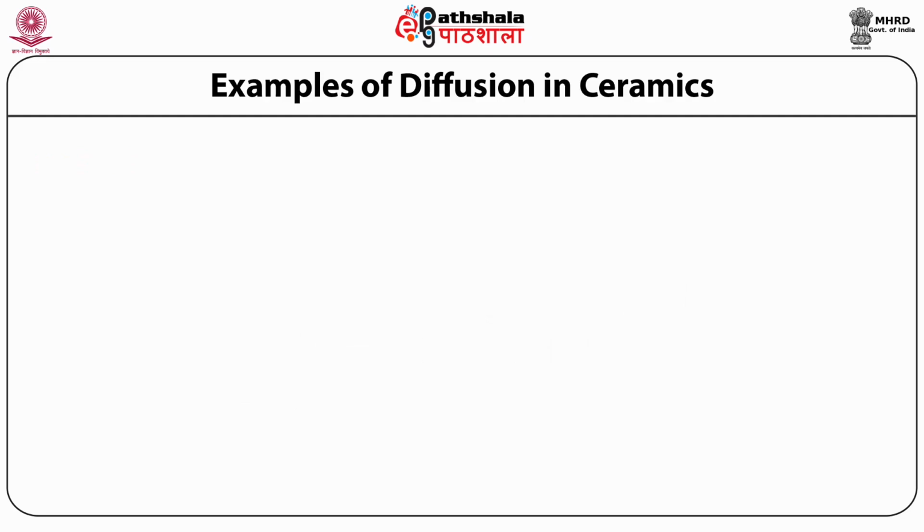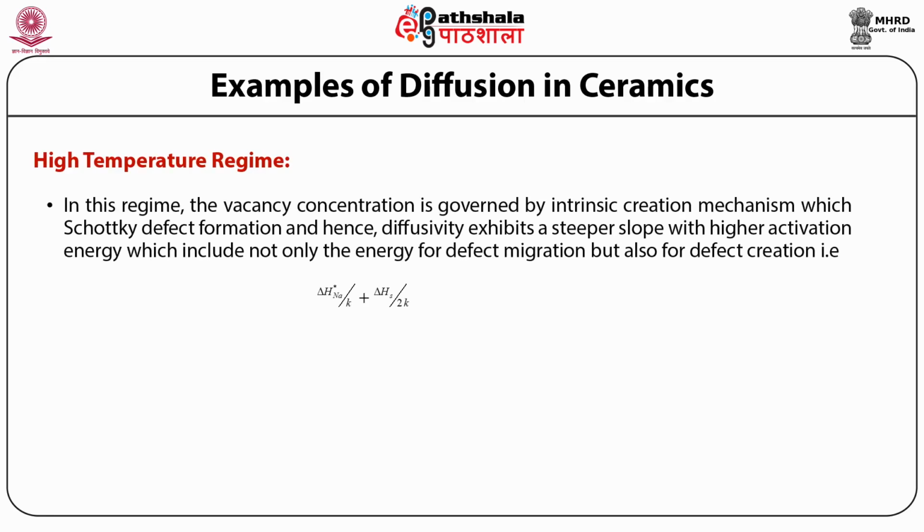However, if we look around the high temperature regime, in this regime the vacancy concentration is governed by intrinsic variation mechanism with Schottky defect formation, and hence the diffusivity exhibits a steeper slope with higher activation energy, which includes not only the energy for perfect migration but also for defect creation.